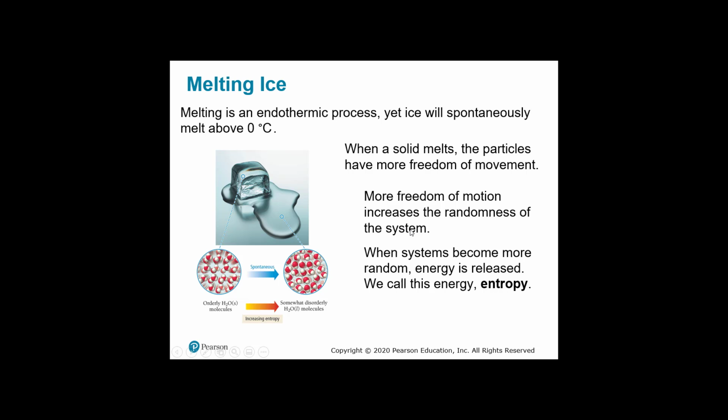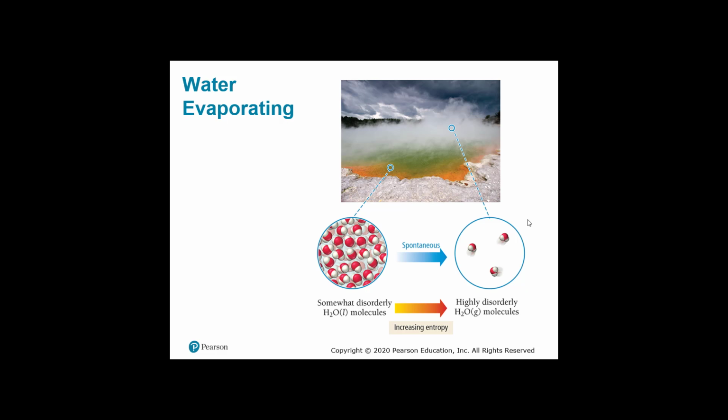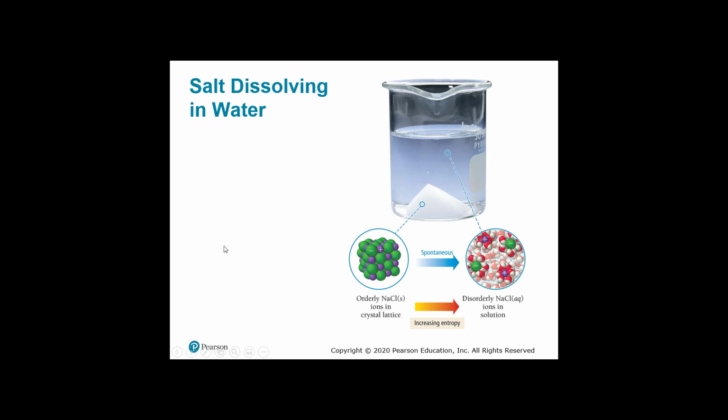So more freedom of motion increases the randomness of the system. When systems become more random, energy is released, and we call this energy entropy. So there's an increase in entropy. Water evaporation: water will go from somewhat disordered into a gas, and the gas is highly disordered. So it's going to increase in entropy. So this will occur, resulting in a positive S.